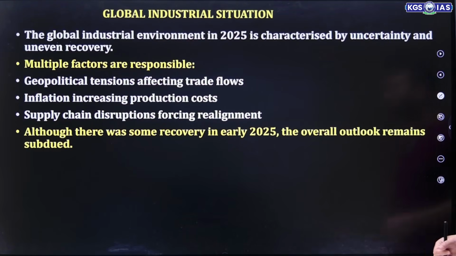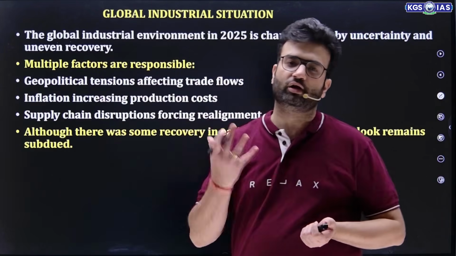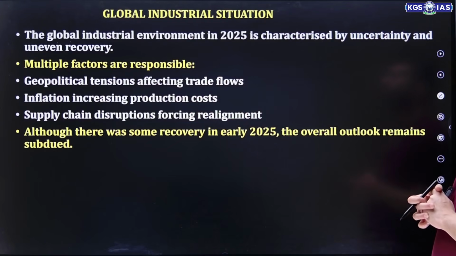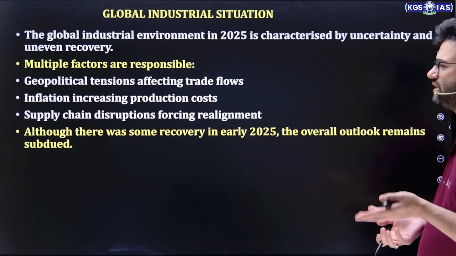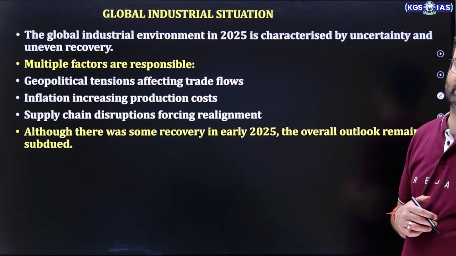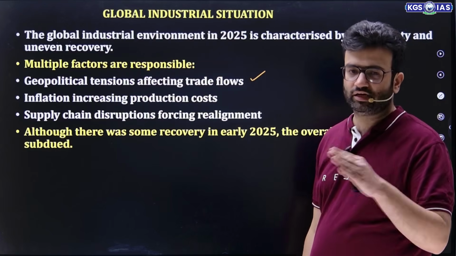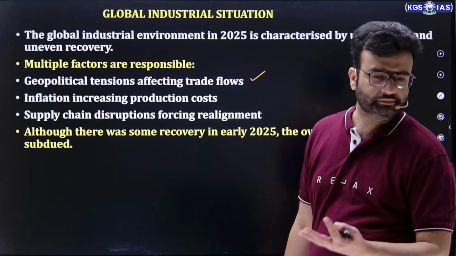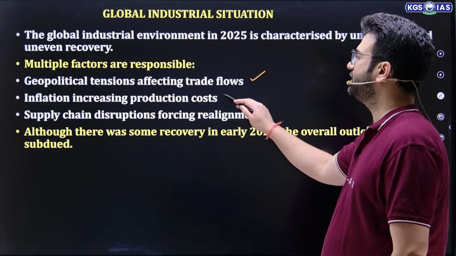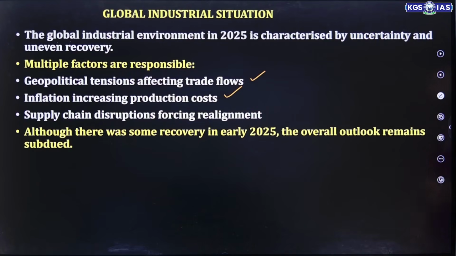Now, let's talk about something apart from India. What is going on in the overall world regarding the global industrial situation? The global industrial environment in 2025 is characterized by uncertainty and uneven recovery. Many factors, as you all know, I have discussed many times, are responsible for it. What are these factors? Geopolitical tension, obviously: the Russia Ukraine war, the Iran Israel US war, recently the Trump tariffs and all these things. Inflation, increased production cost because of cost push inflation. Supply chain disruption, and these are the major problems. Although there was some recovery in 2025, the overall outlook remained subdued.